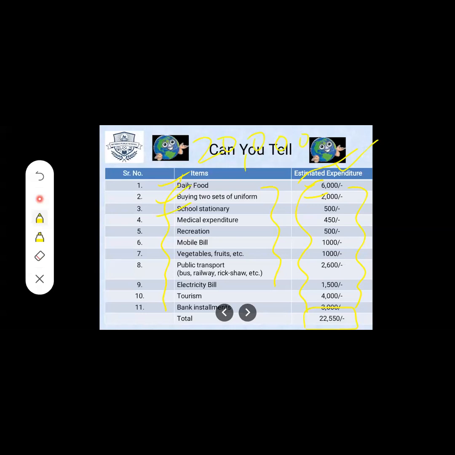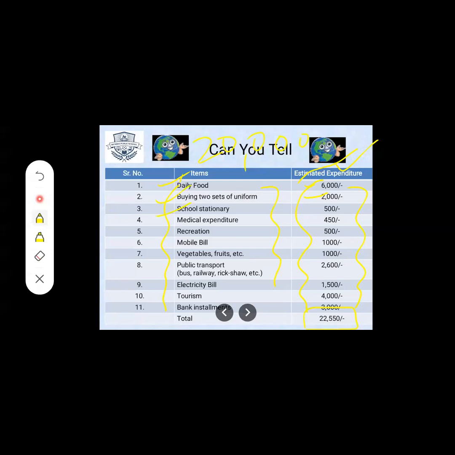22,550. So here there is no proper balance between income and expenditure. That person's income is just 20,000 and he is spending 22,000, meaning he is spending more. So he should have proper management of income and expenditure. That means economics. This was the introduction to the lesson, and one small activity. So here what we have understood, students, is that